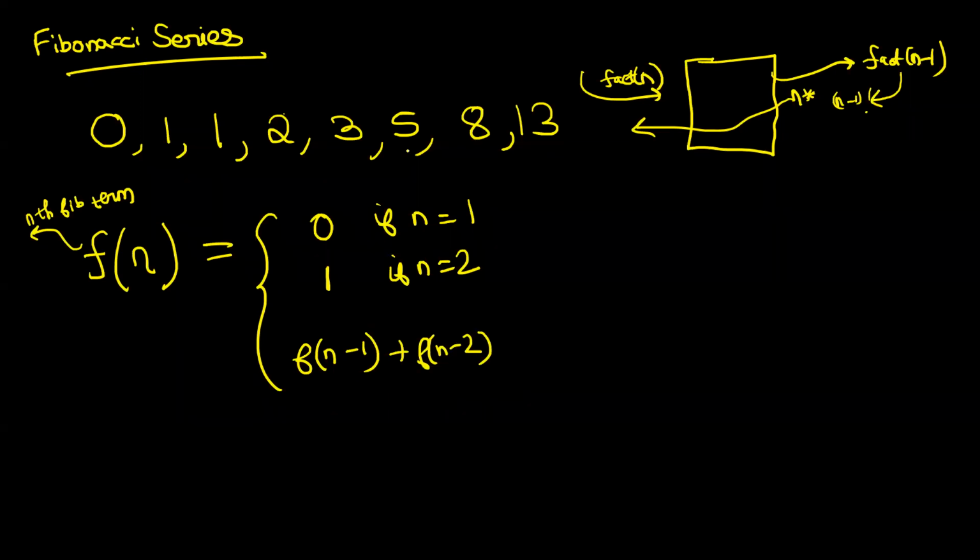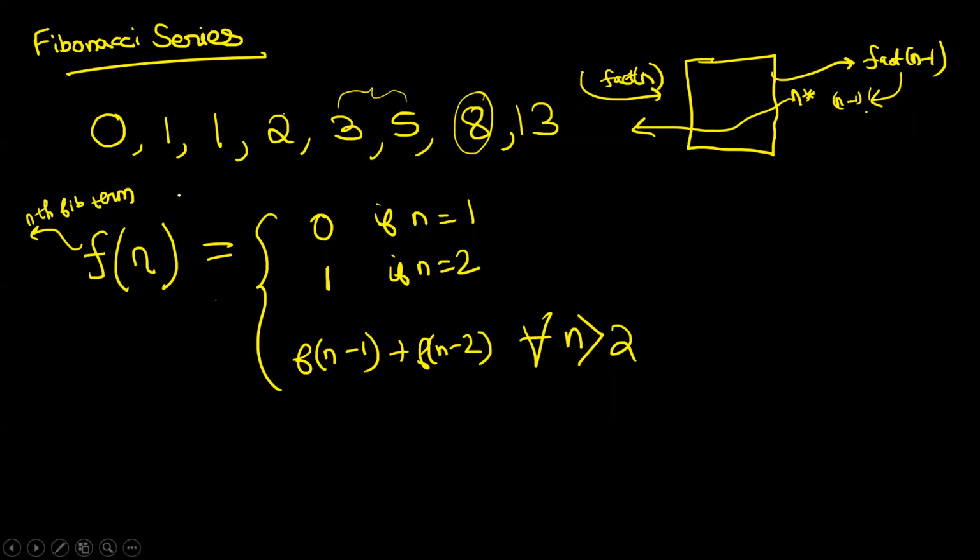So if I ask you what is the 10th Fibonacci term, you will say the 10th Fibonacci term is nothing but the summation of the 9th and the 8th Fibonacci term. See, what is this Fibonacci term? The summation of the previous two terms. So that is for all n greater than 2. This is the definition of a Fibonacci series. Is everyone comfortable with this definition? सबको पता है Fibonacci क्या होता है? Everyone is comfortable with this Fibonacci series definition? Yes? Okay, cool.